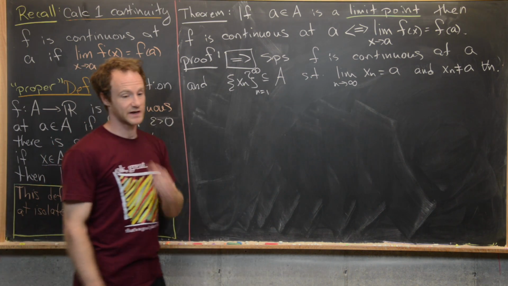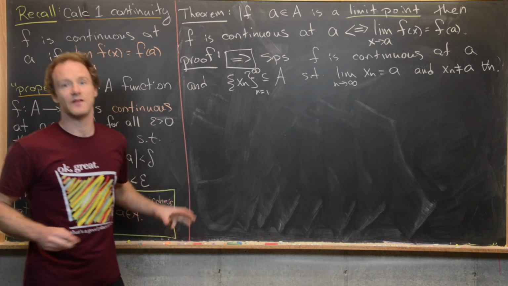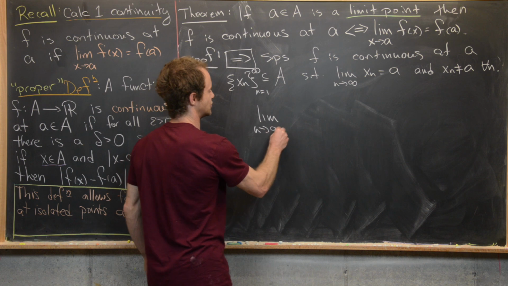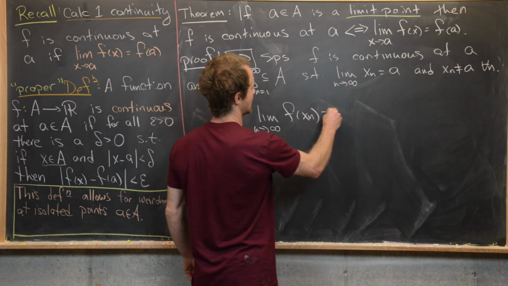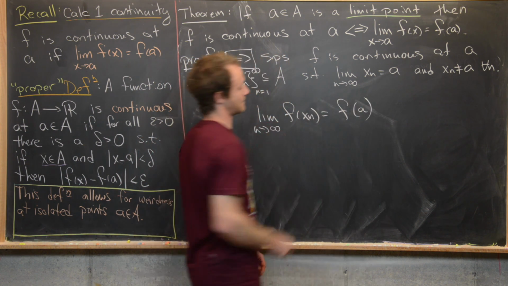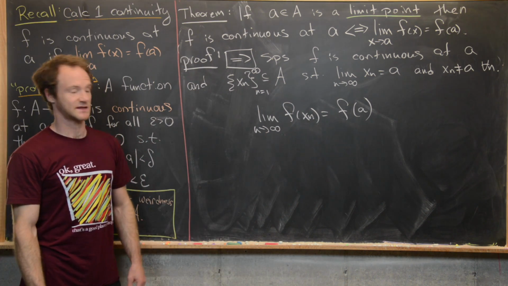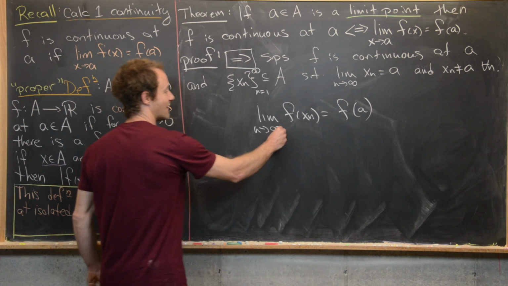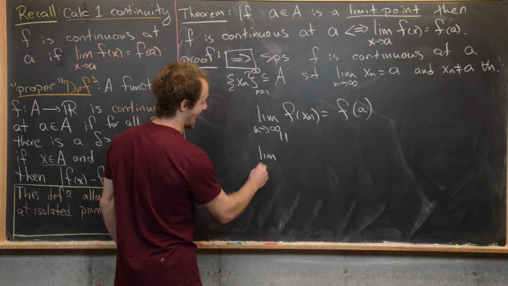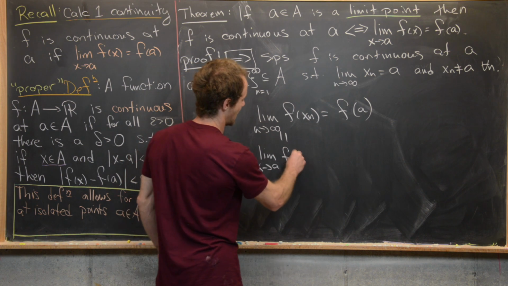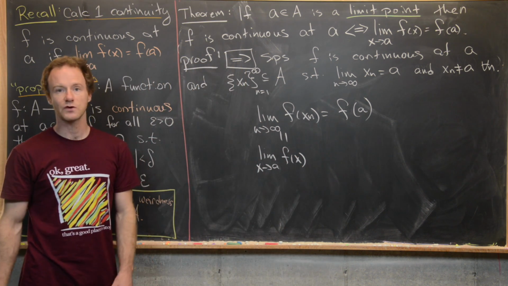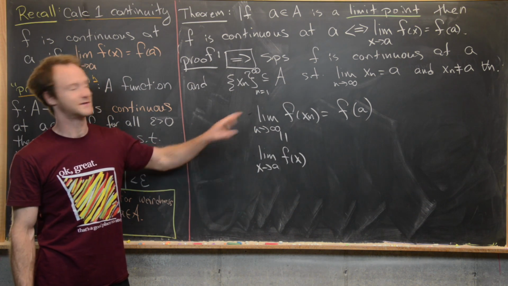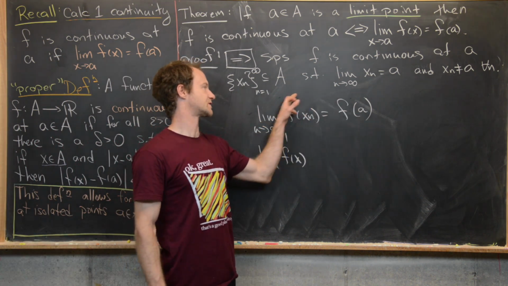Now, the next thing that we want to do is notice by the previous theorem, we have the limit as n approaches infinity of f of x sub n equals f of A. So that's by the previous theorem. And then by a theorem in a previous video, we have this is equal to the limit as x approaches A of f of x. Great. So I'll let you guys look at the proof of this theorem from the previous video, and we just did the proof of this right here.